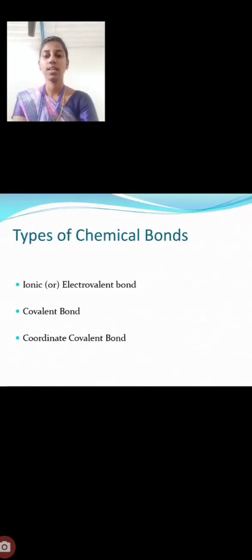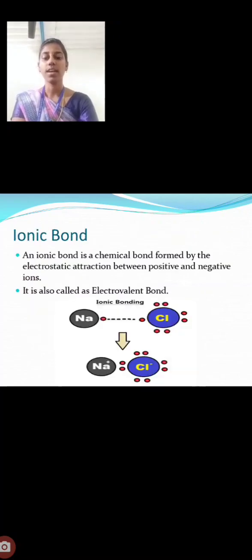Next, we see the types of chemical bond. There are 3 types of chemical bonding. First is ionic bond, second is covalent bond, and third is coordinate covalent bond. An ionic bond is a chemical bond formed by the electrostatic attraction between positive and negative ions. It is also called electrovalent bond. We can see the example Na and Cl. Na donates 1 electron to the chlorine atom